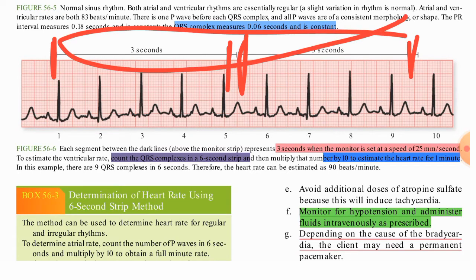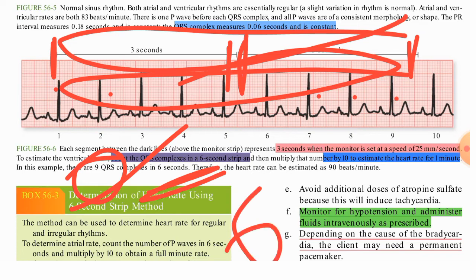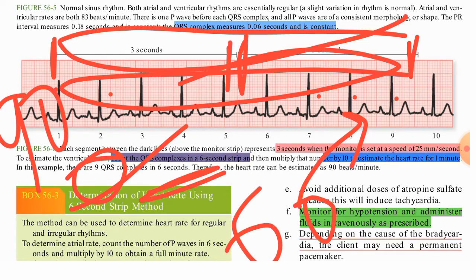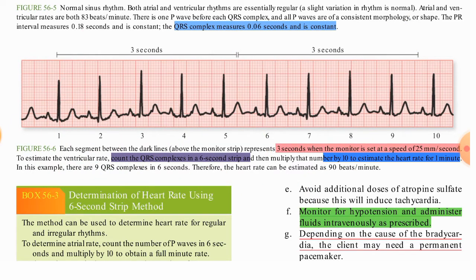So in 6 seconds, how many QRS complexes are there? Here it is 1, 2, 3, 4, 5, 6, 7, 8, 9. So a total of 9 QRS complexes in 6 seconds. Then in 60 seconds, how many beats will there be? So 90. In 60 seconds, 90 QRS complexes will be there, so we can say the heart rate is 90 beats per minute.